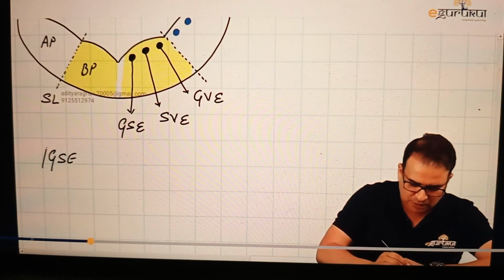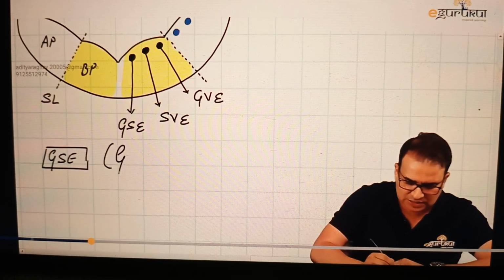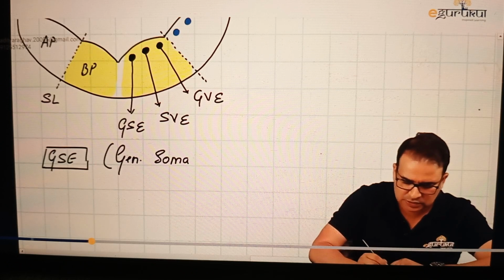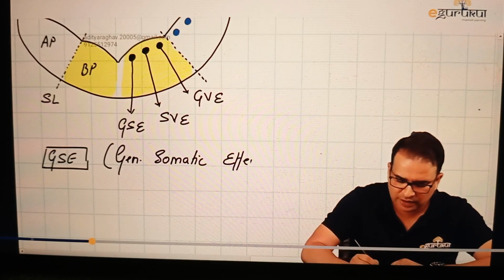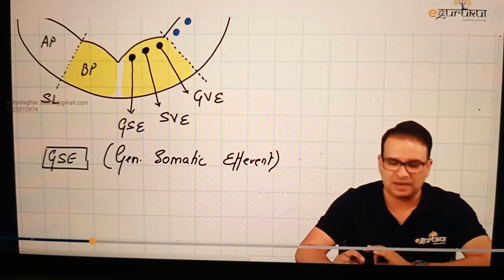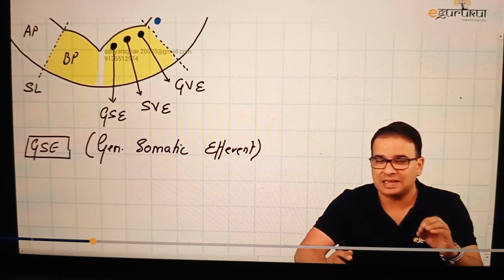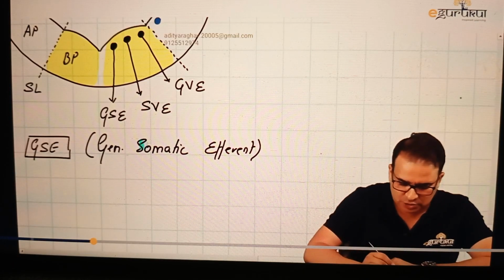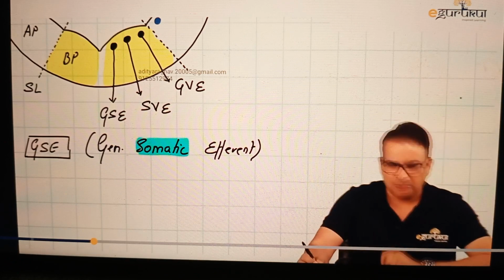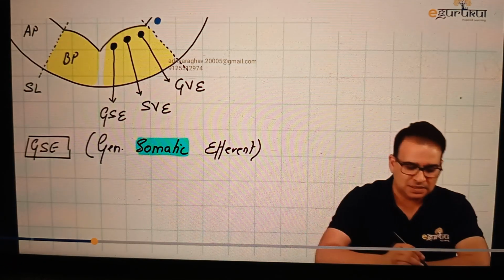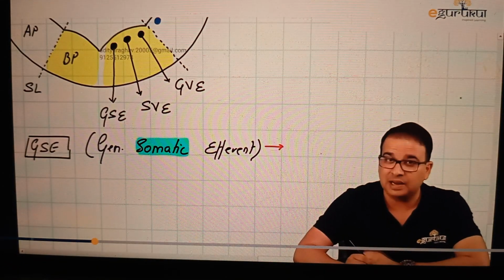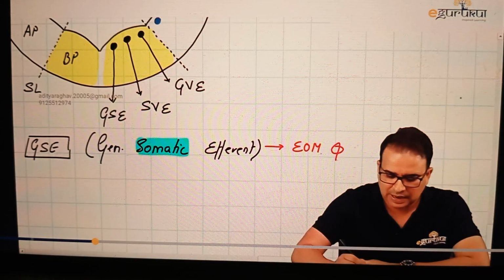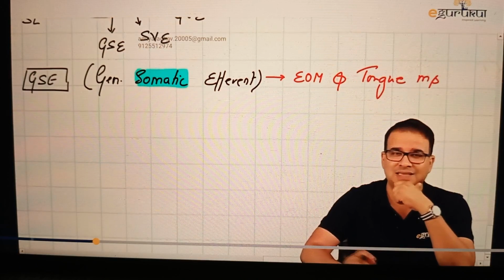Even before we write the name of the afferent columns, I want you guys to look into the detail of these columns one by one, like GSE. When I write GSE, obviously it stands for general somatic efferent, and needless to say, they're all efferent columns we're talking about first, so they're all motor columns. Now, as soon as I say general somatic efferent, what comes to your mind is somatic. We said the somatic muscles were extraocular and tongue muscles. That means this column is dedicated to supply only extraocular muscles and tongue muscles. That is the GSE column, general somatic.